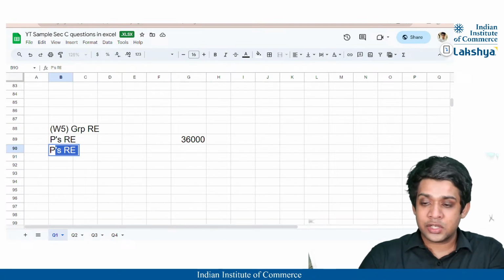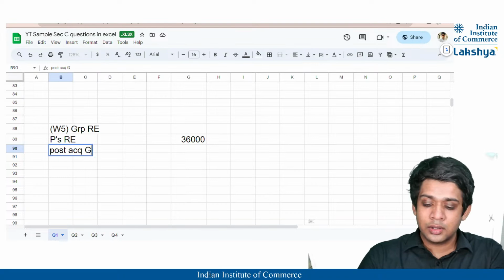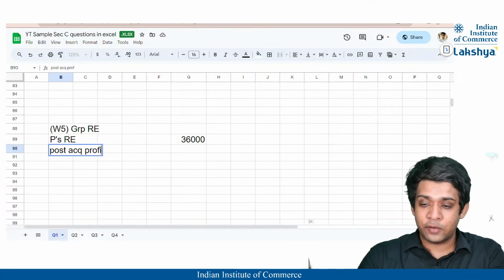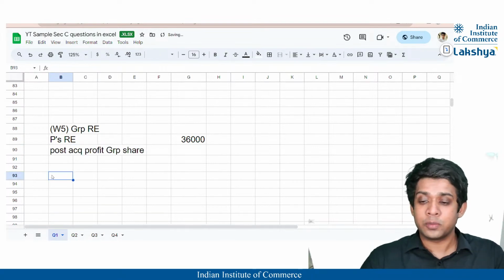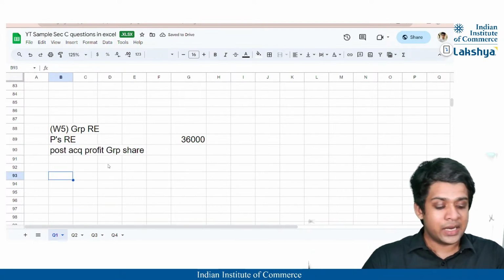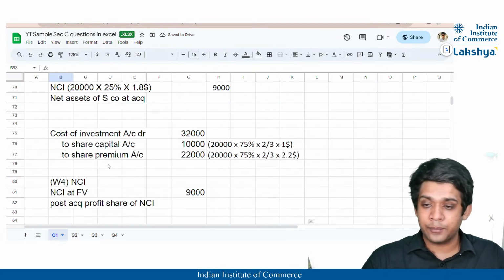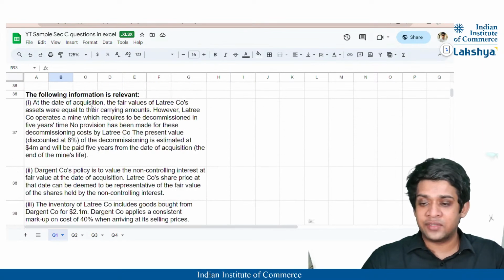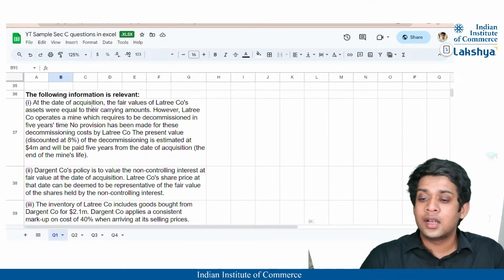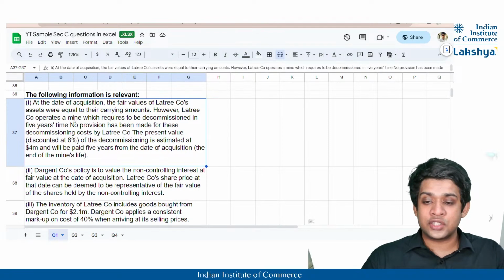Then the post acquisition profits, group share, right? Whatever share belongs to the group. And then any other adjustments will be dealt with separately. Okay. Now, let us go through the adjustments because I think we have made the necessary basic information that was to be stated, right? Now, let us look at the first adjustment.